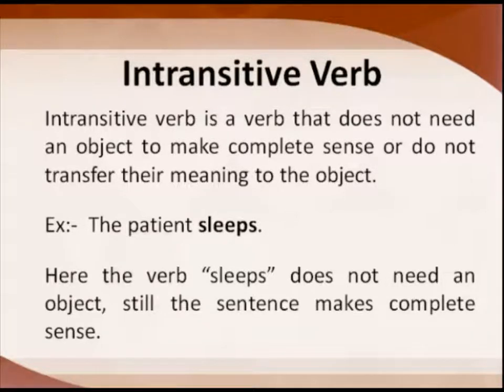If we are using some other word, that acts as a complement here. Say for example, birds fly. Birds fly where? That becomes an adverb. Where means adverb. So birds fly in itself is a complete sentence. That doesn't need one more object to make complete sense. That kind of verb which doesn't need an object to make complete sense is called an intransitive verb. Now here we have a few sentences. Think about a few sentences and see if the verb is transitive or intransitive.